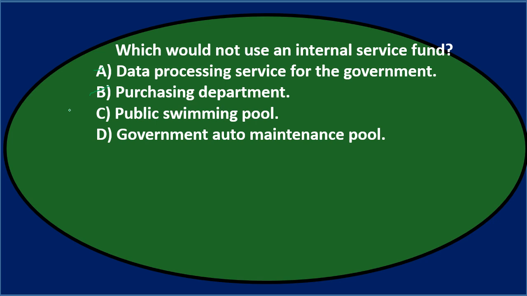C says a public swimming pool. Now, if it's a government-run swimming pool, the customers, the beneficiaries of it, the people that may be paying for part of it, are typically external, or many of them are, and therefore you would think that would possibly be a proprietary fund, but maybe an enterprise fund as opposed to an internal service fund. So that's the one we're thinking, but let's take a look at D.